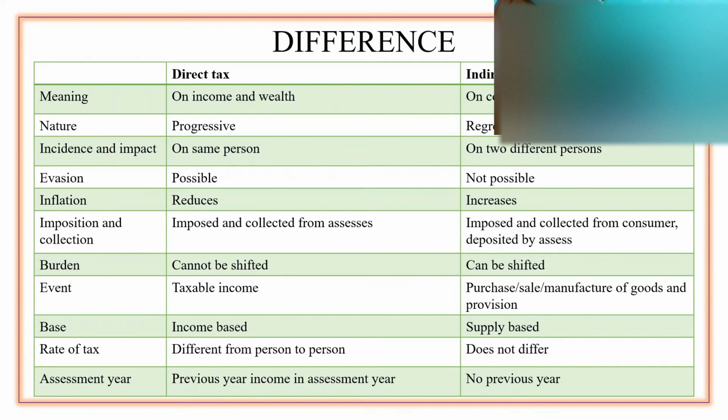The rate of tax differs from person to person in direct tax, whereas in indirect tax it does not differ from person to person. And the assessment year: in income tax we have this term called assessment year, where the income that is generated in the previous year would be taxed, whereas in indirect tax we do not have such an option as previous year or assessment year.